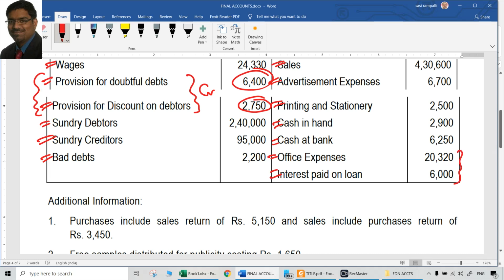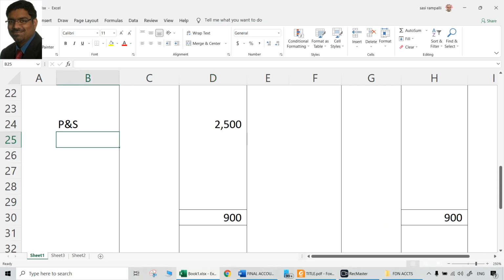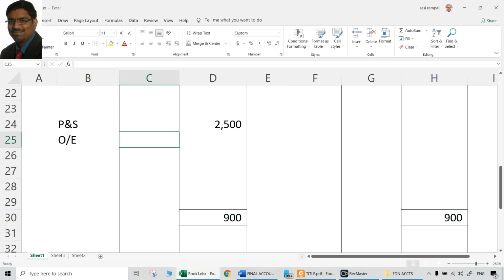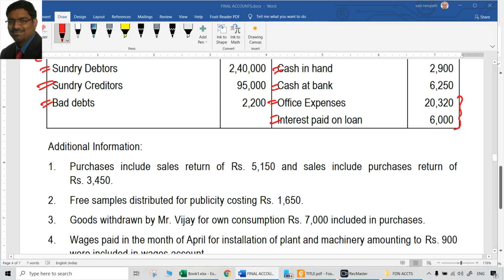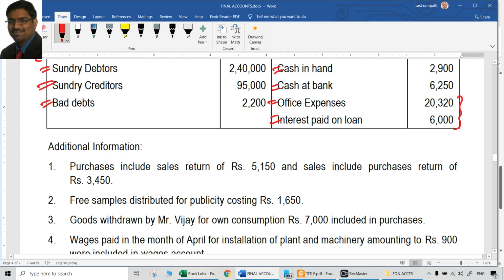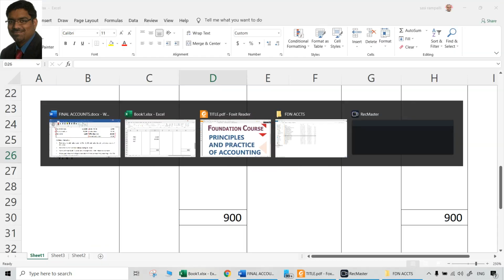Then other remaining both are expenses only, office expenses and interest. Both are expenses, so both will be treated in P&L account only. So put it in P&L account. Office expenses, that is 20,320, and interest on loan, that is 6,000.